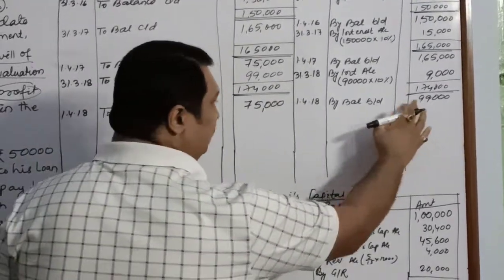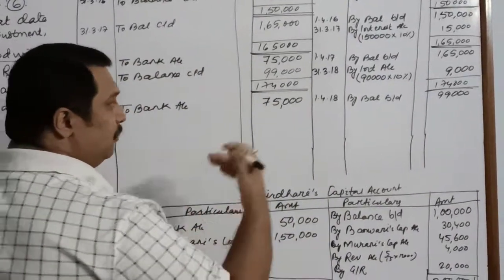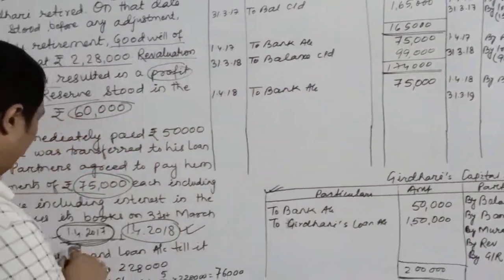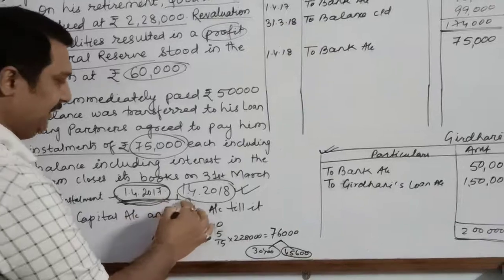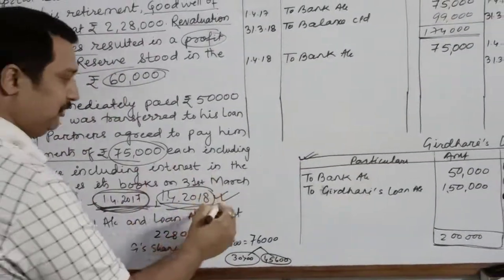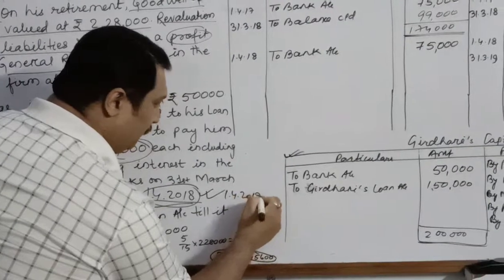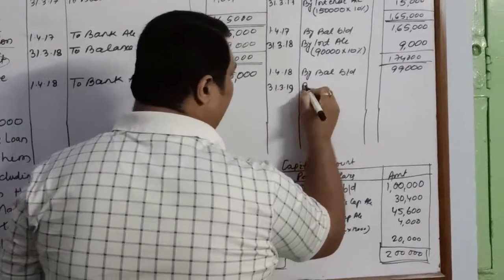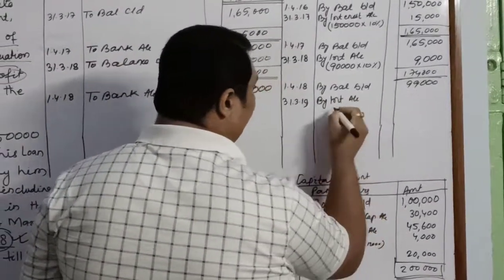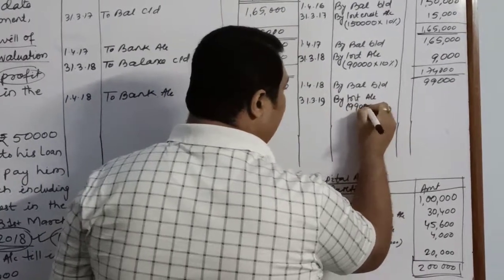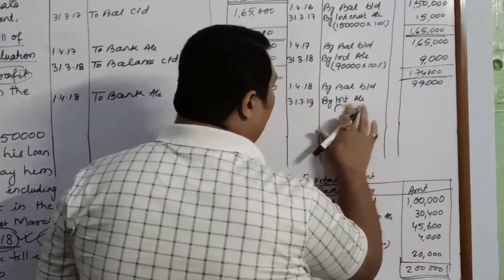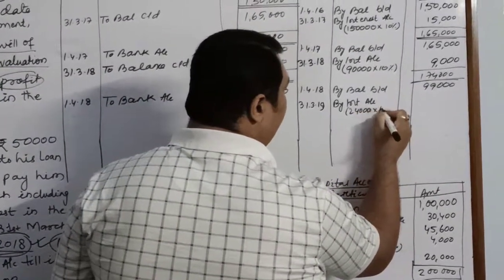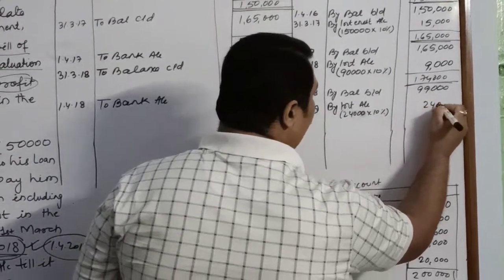Now out of 99,000 you have paid 75,000 once again. So how much is the balance? When will your third installment be paid? Your first installment was on 1st April 2017, the second installment on 1st April 2018. Your third installment will be on 1st April 2019. So this is 31st March itself. We will calculate interest for this particular date on 99,000. Out of 99,000 we have already paid 75,000, so 24,000 is left, at 10% will be 2,400.